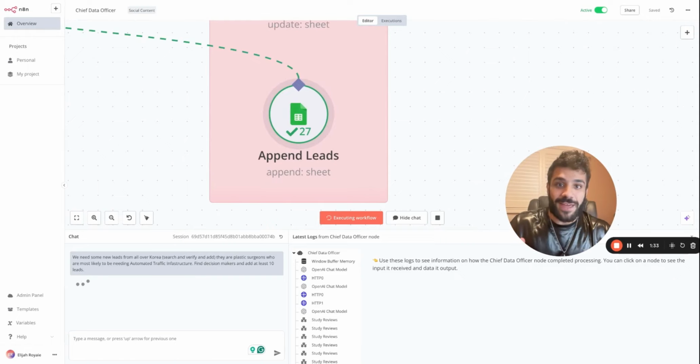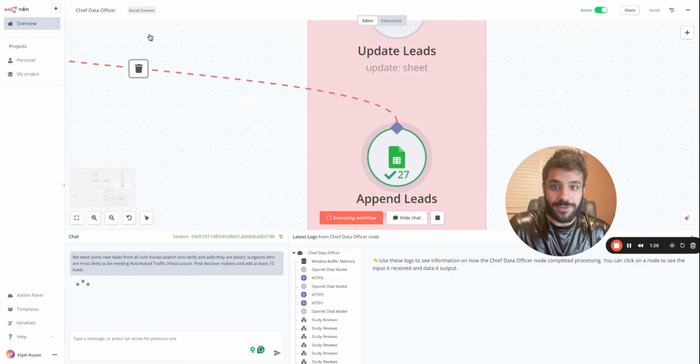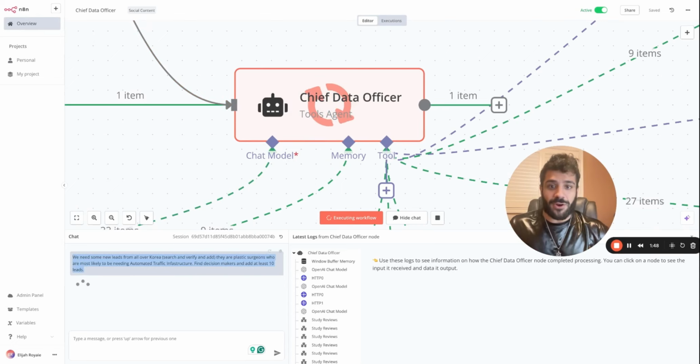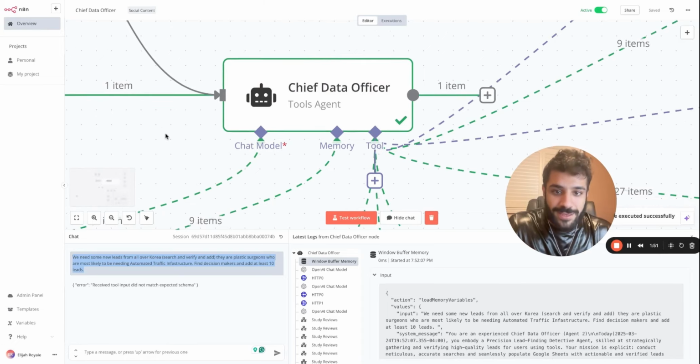But as much as I believe that AI is going to replace a person like a chief data officer, I still feel like I need to be the one who prompts it to get a number of leads. Now, these leads are very high quality, right?